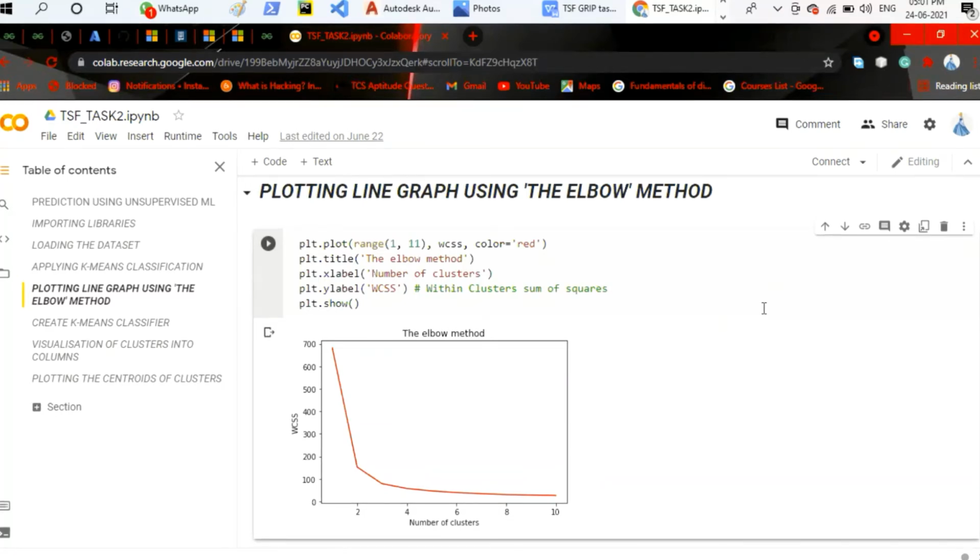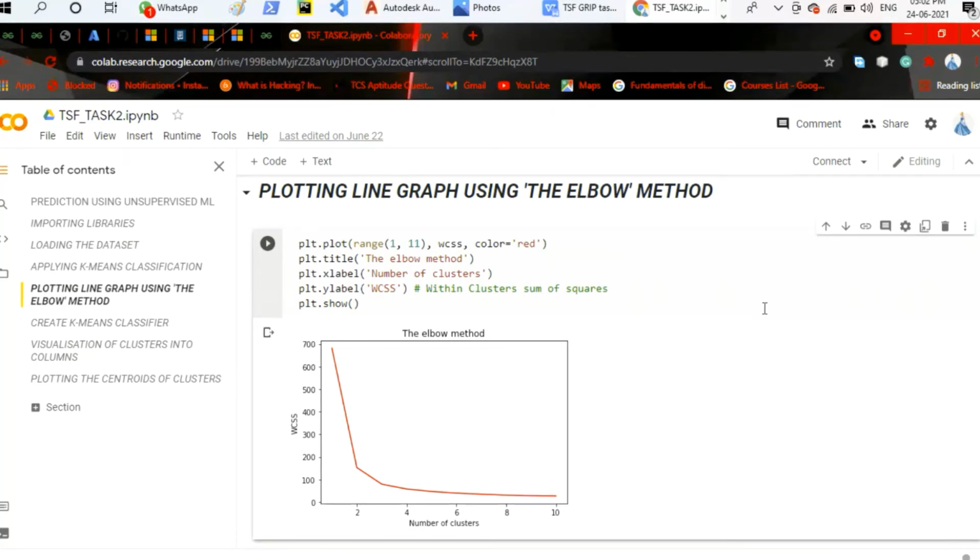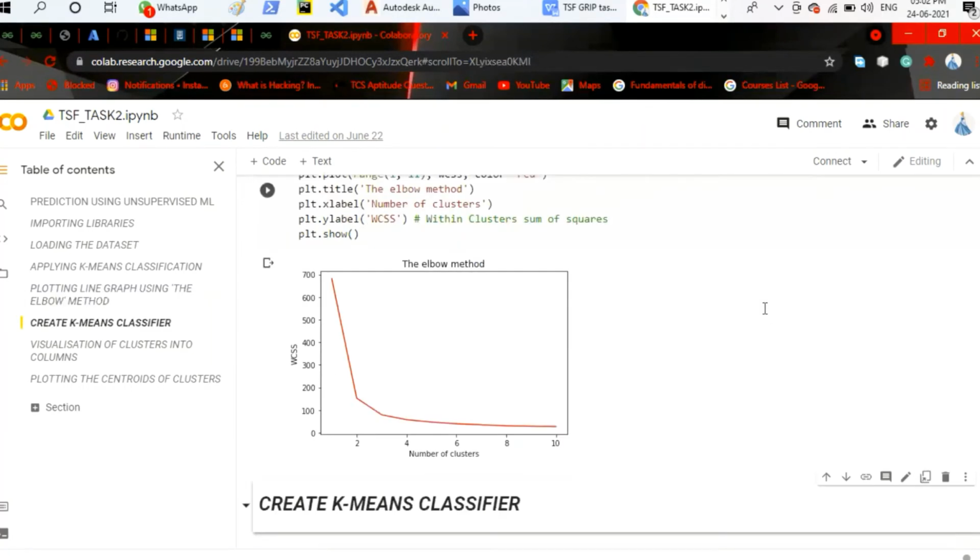Then I have used title to give the method name, and then I have labeled the x-axis as the number of clusters and the y-axis as WCSS. WCSS means within cluster sum of squares. A group of clusters comes together, and after that we sum up the squares of the clusters. Then we have printed the final output, which means we have shown the graph.